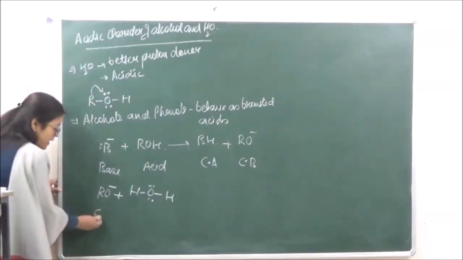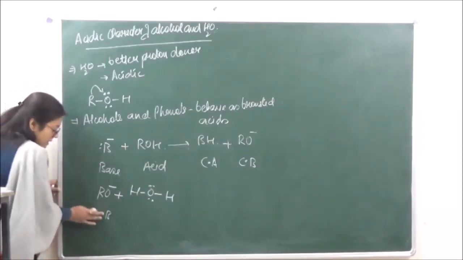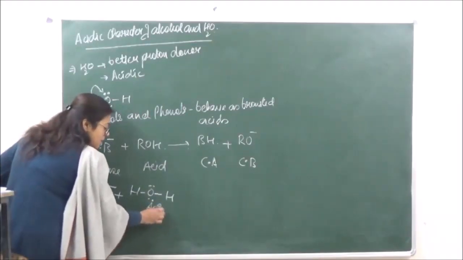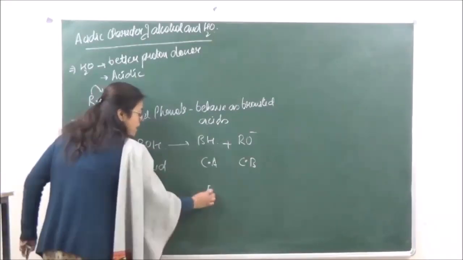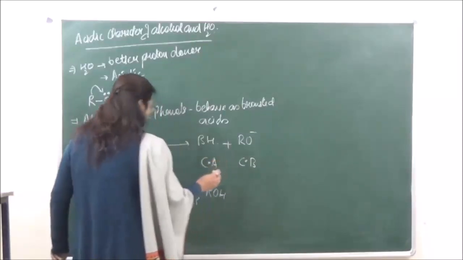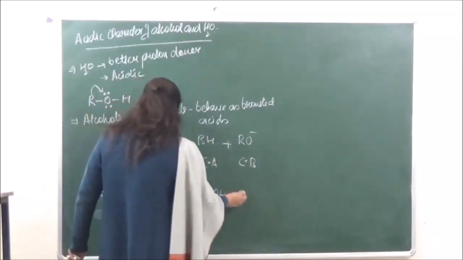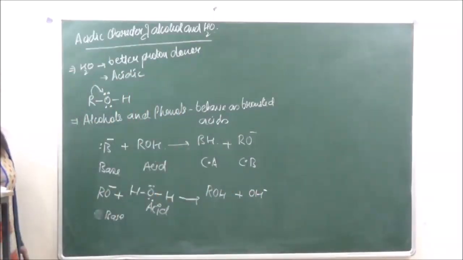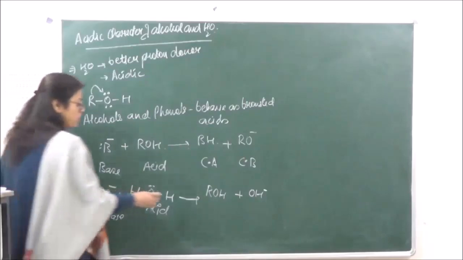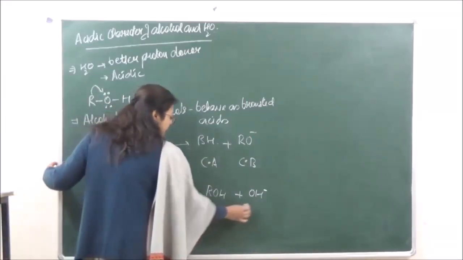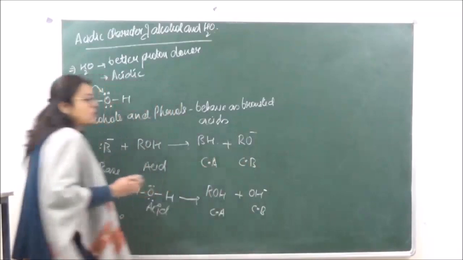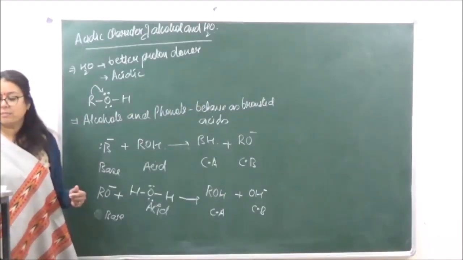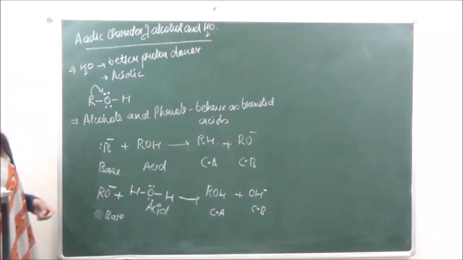Okay, so this is going to behave as a conjugate base, or you can say that this behaves as a base and this behaves as an acid, such that now we get ROH plus OH negative. So over here this is ROH, that is going to behave as a conjugate acid, and this is going to behave as a conjugate base. So this is how we can explain the comparison of acidic strength.